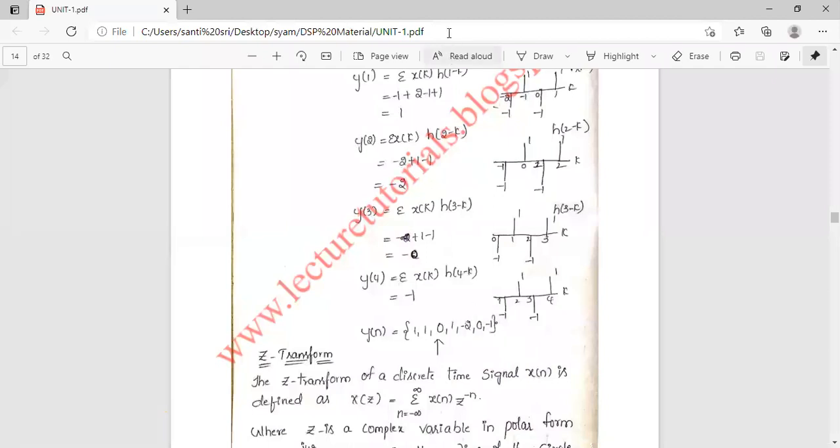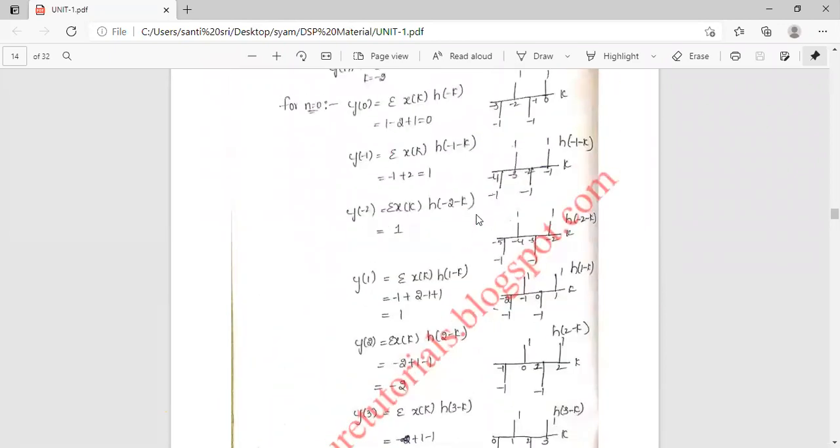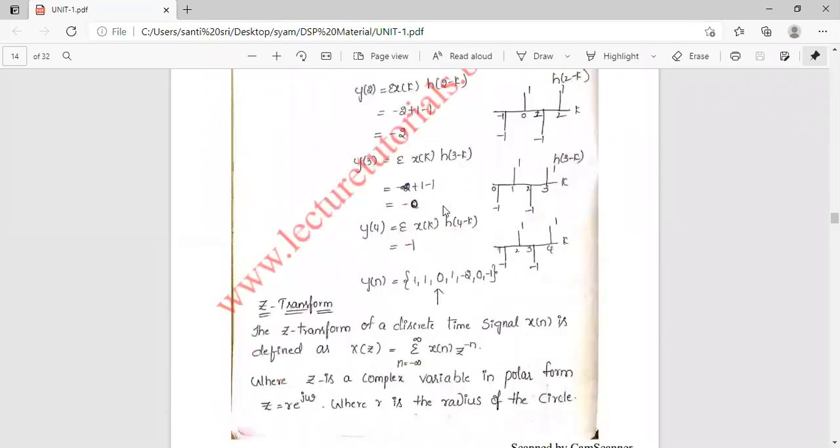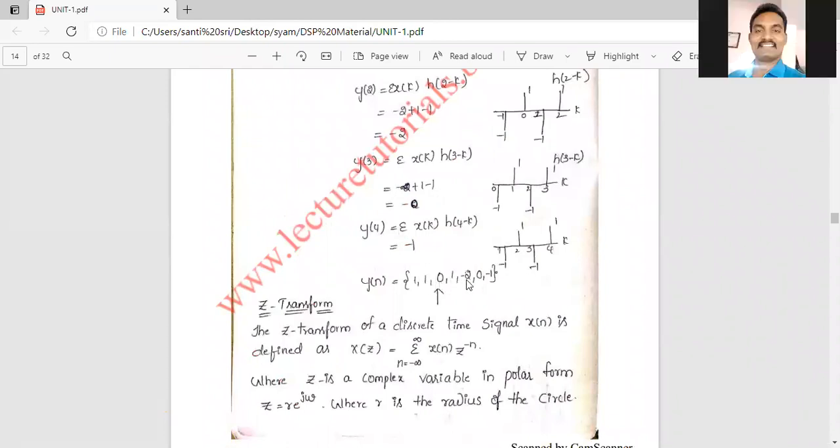So do it in your own way, step by step. The material is already available with you, so keep it with you and solve step by step. Finally we will get the response: y of n is equal to 1, 1, 0, 1, minus 2, 0, minus 1.